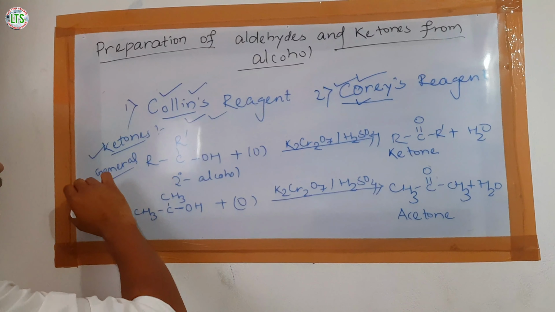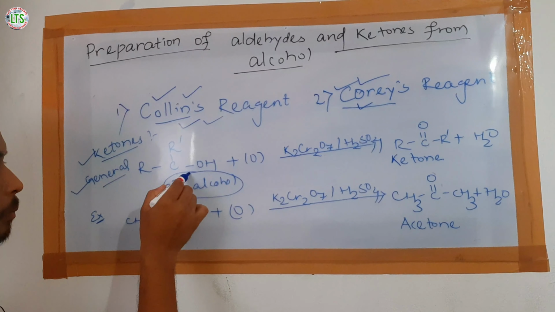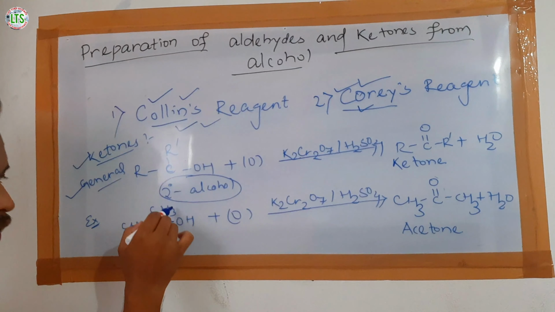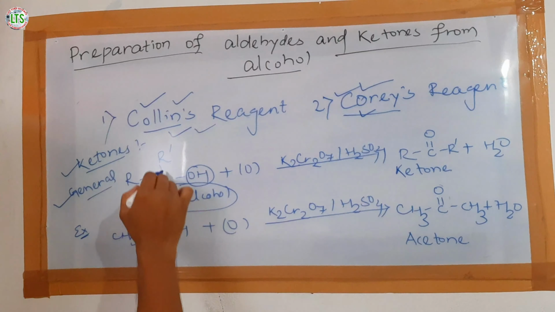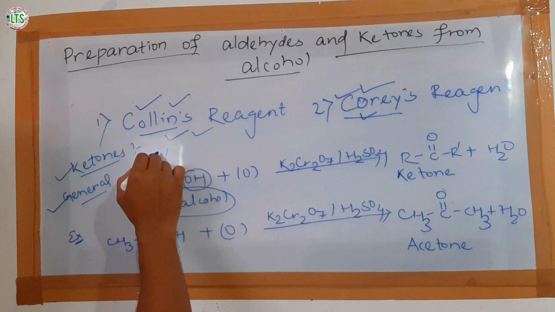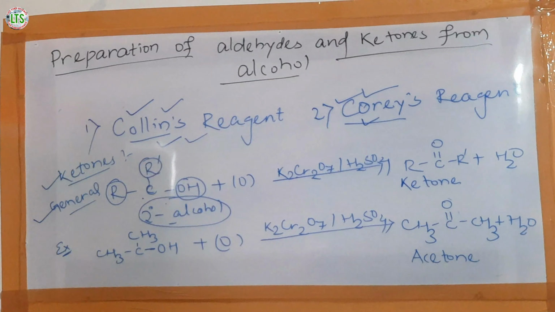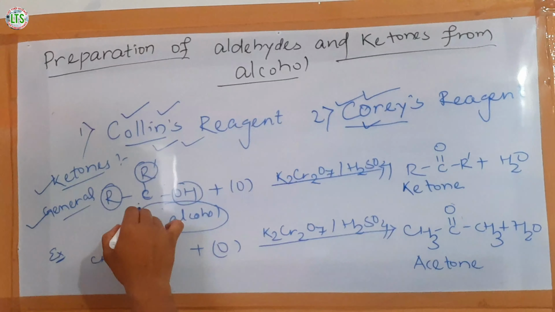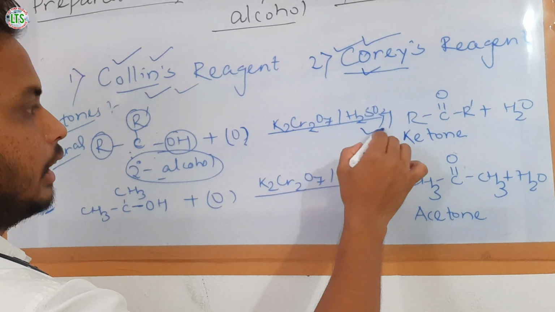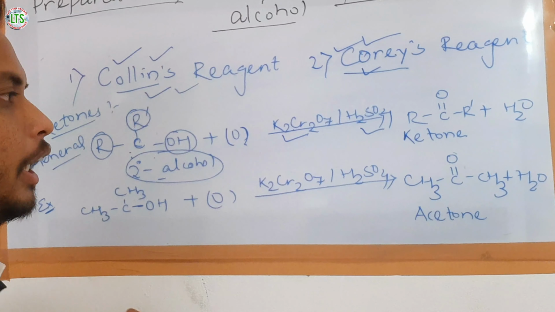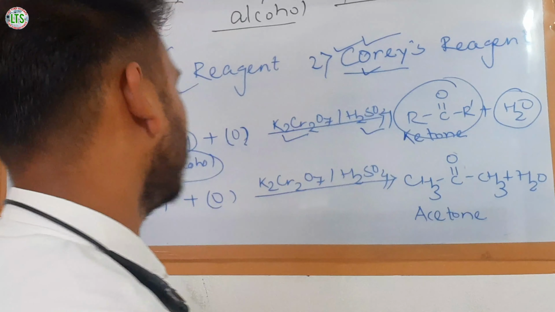Next, the preparation of ketone from alcohols. First, the general method of preparation. Secondary alcohol. As you know, secondary alcohol is the alcohol in which the carbon containing the alcoholic group is attached directly to two other carbon atoms. When this secondary alcohol undergoes oxidation in presence of acidified potassium dichromate, it forms ketone along with the water molecule.